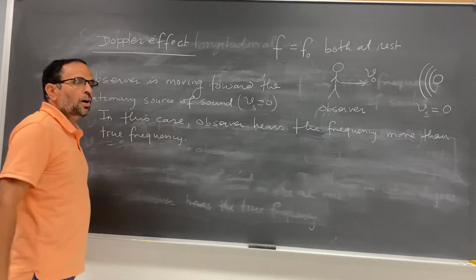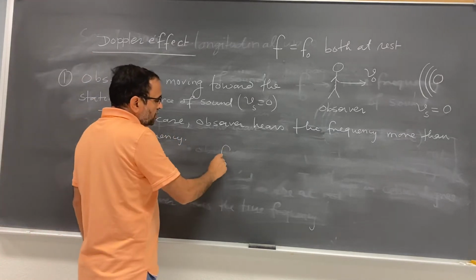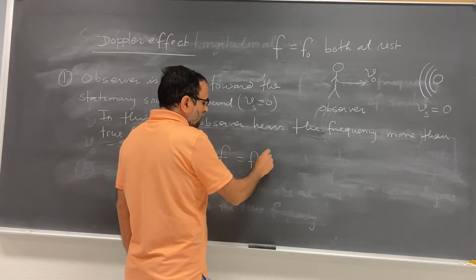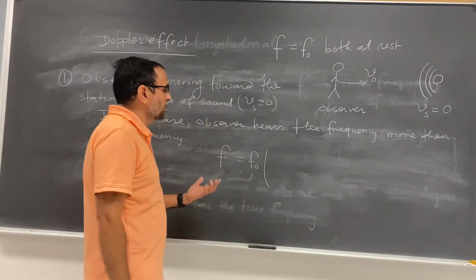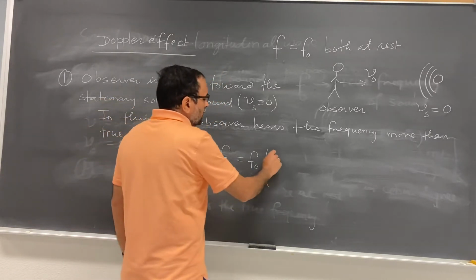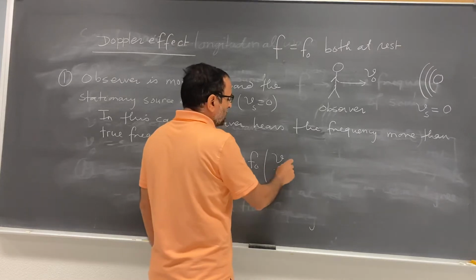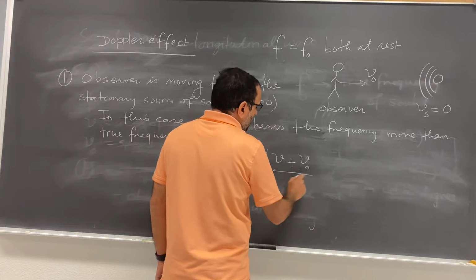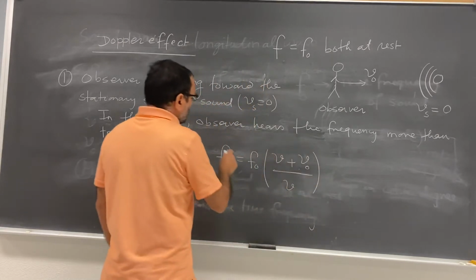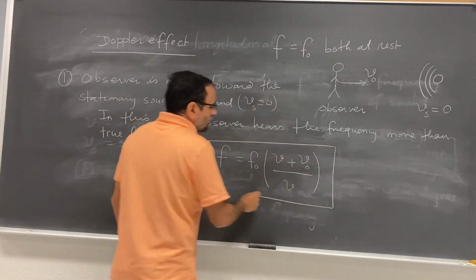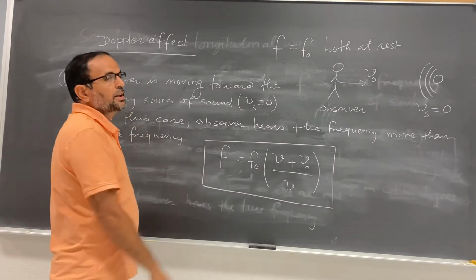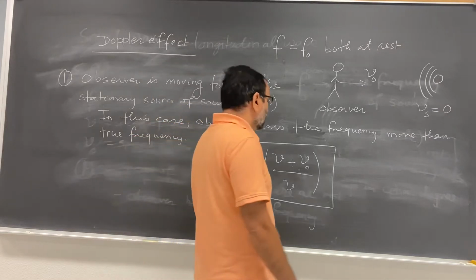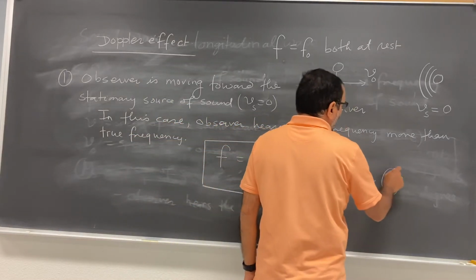And the frequency observed by the observer, because observed frequency is f, this is equal to f of 0. This is the formula to calculate the observed frequency. F of 0 is the true frequency. V, speed of the sound wave in the air, plus V sub 0, this is the speed of an observer, divided by V. This is the formula to calculate the observed frequency, if the observer is moving toward the stationary source of sound, and let it be equation number 1.